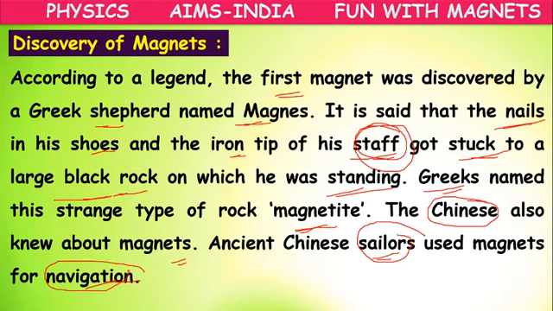Navigation means making a journey through ships, or finding the direction while traveling on a ship. Navigate means to show direction. The Chinese sailors used magnets for navigation purposes.